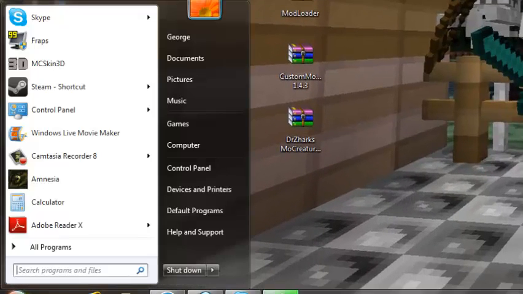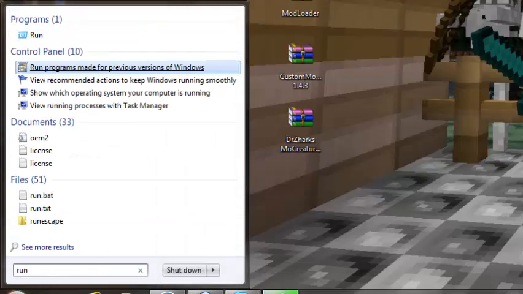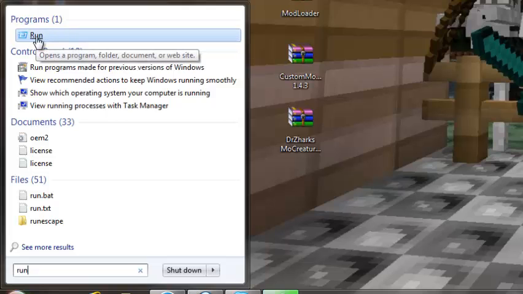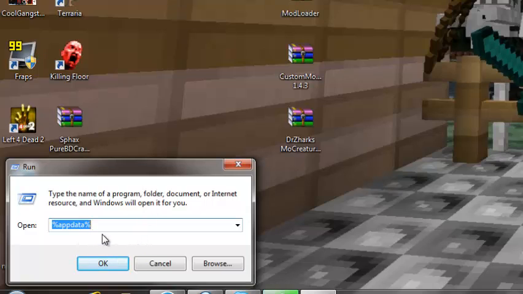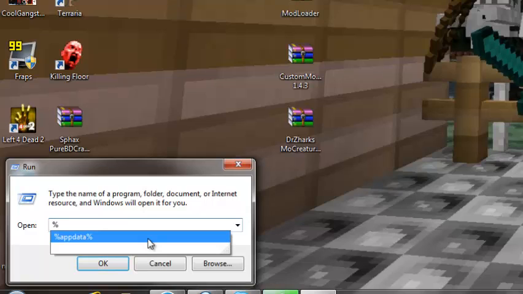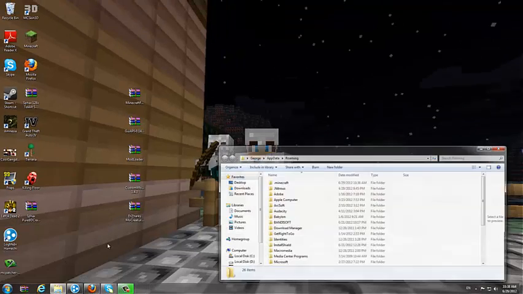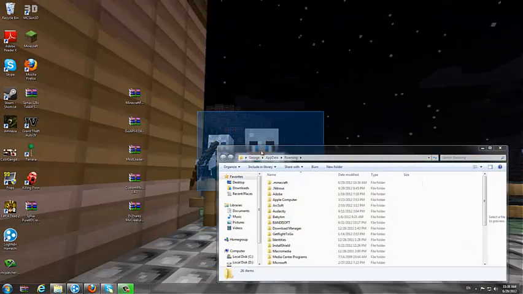There we go. Now what you need to do is to click here, then run, and it'll come in the first place. Press on run. Now as you can see, I wrote here appdata, so you need to write that, and then appdata, and then do that again, and okay. Now it will open your Minecraft folder.